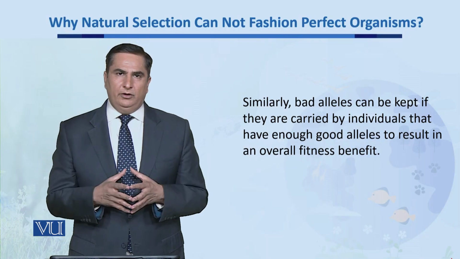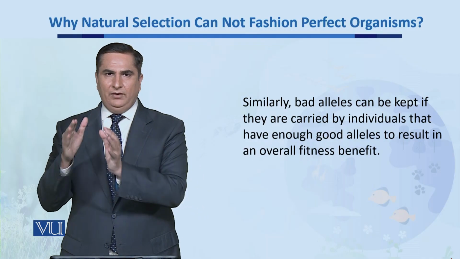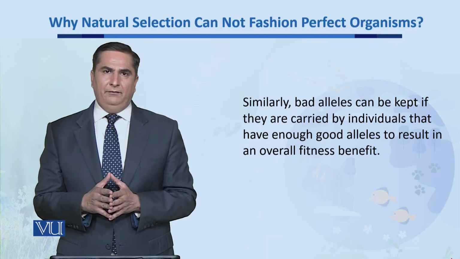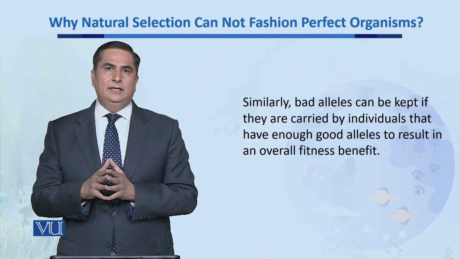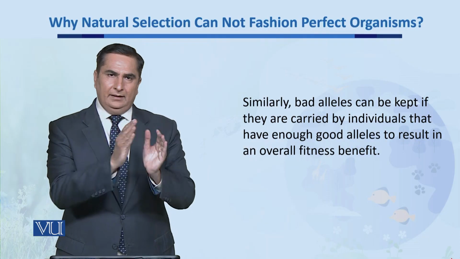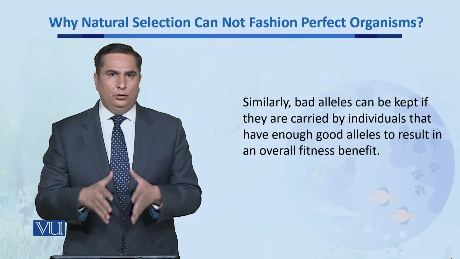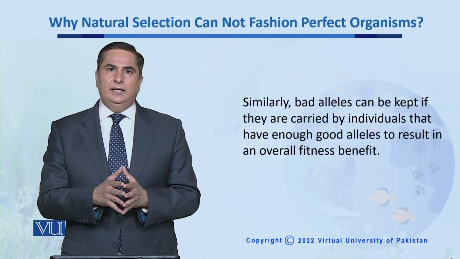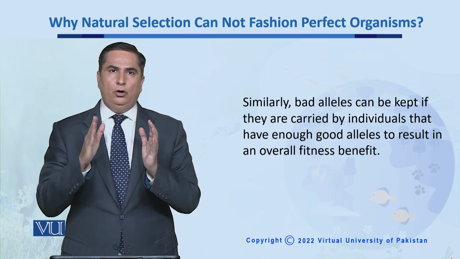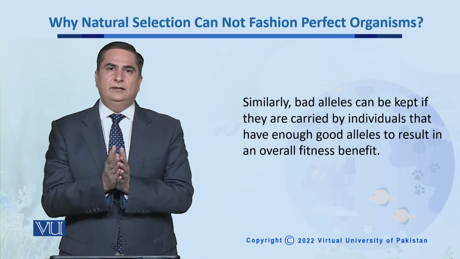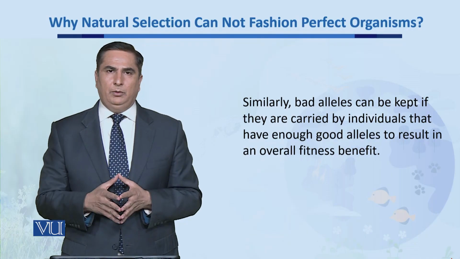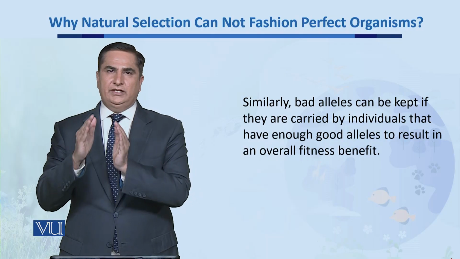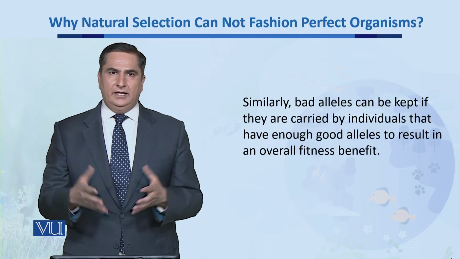Those individuals who can survive best in a given environment, no matter how bad the alleles they have, if they have more good alleles and fewer bad alleles, will survive, and natural selection will only select from the genetic variation among that population. That's why natural selection cannot fashion perfect organisms within a population.